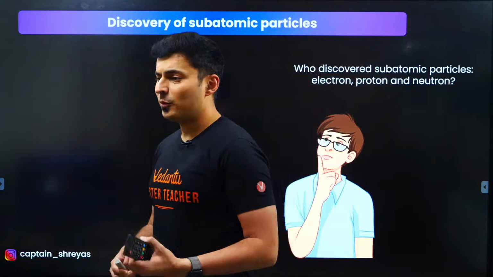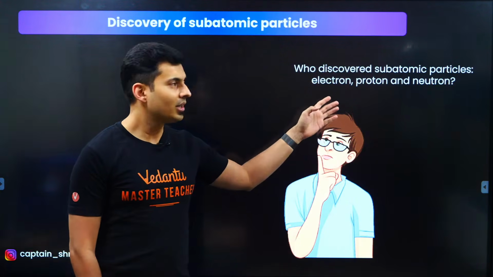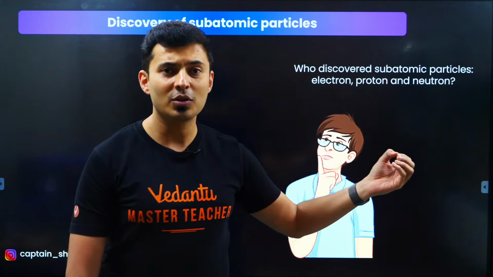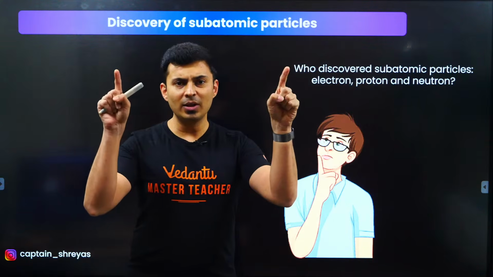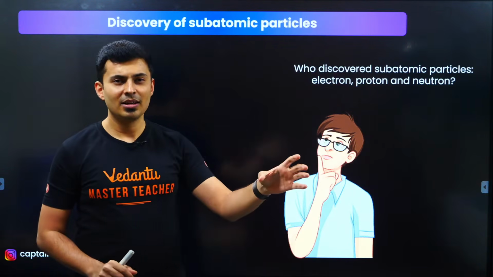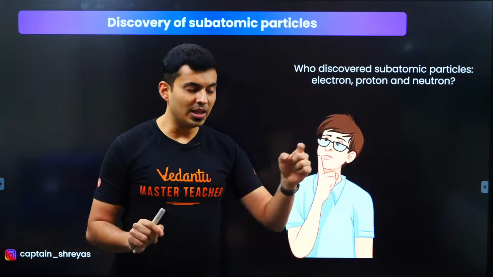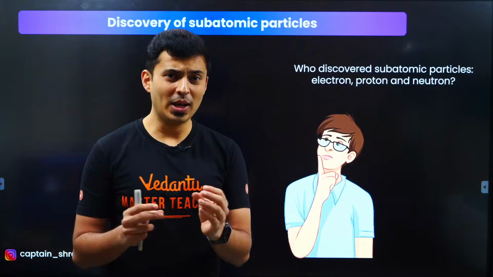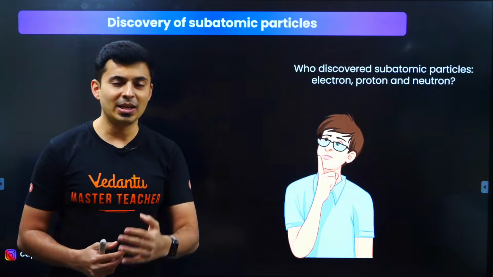Let's see how many of you know this general knowledge question, guys. Who discovered the electron? Type it. Who discovered the proton? Type it. Who discovered the neutron? Now, these kinds of questions can also come in NEET as match the following. They can give you a table with A, B, C, D and P, Q, R, with scientist names on one side and discoveries on the other. It might be simple, it could be difficult, and then options will be given, like A goes with P, B goes with R, Q goes with C. You will have to select one of the options. So match the following type of questions also come sometimes in the NEET exam.